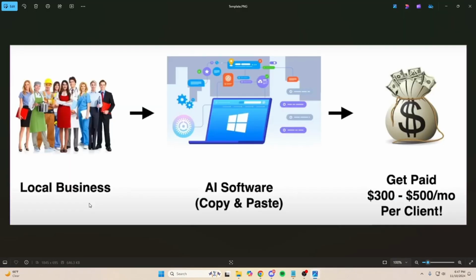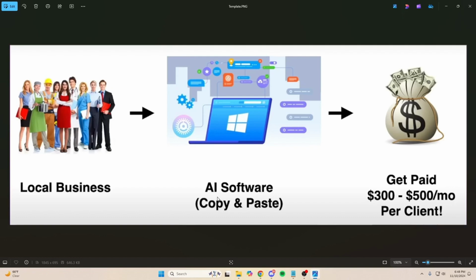So what you're going to do is find local businesses in your specific area, plumbers, roofers, dentists, businesses like that, some brick and mortar businesses. And then you're going to pitch them on an AI software. I make this super easy because we offer this AI software completely free for 7 days. That's where you see the 7-day follow-up, where we set up an AI bot for them so that they can have a bot that follows up with their leads and makes appointments for them, so that they don't have to pay somebody to do it for them.